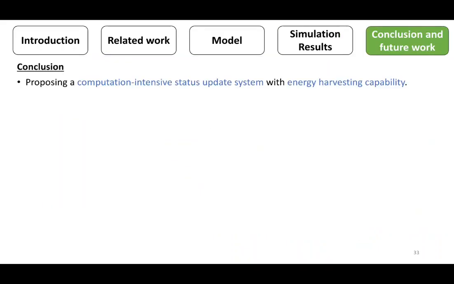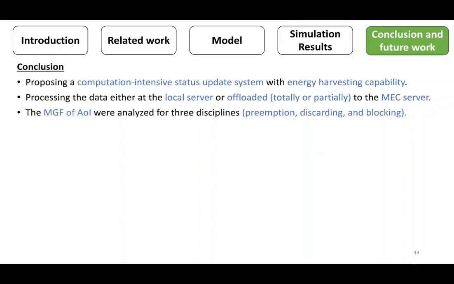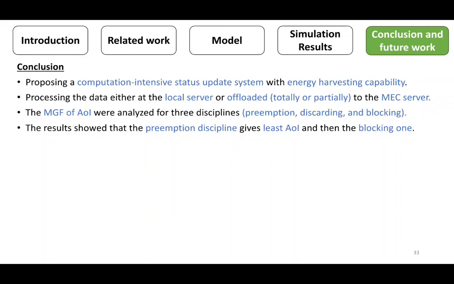This work proposed a computation-intensive status update system with energy harvesting capability, where data can be processed at the local server or offloaded totally or partially to the mix server. In this work, the moment generating function of the average edge of information was analyzed for 3 disciplines: preemption, discarding, and blocking. The result shows that the preemption discipline gives the least edge of information and then the blocking one. Moreover, this work helps in selecting the offloading ratio, which ensures a maximum average edge of information.